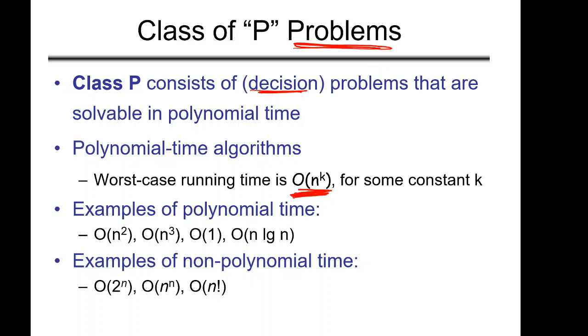What are the examples of non-polynomial time algorithms? It is of order 2 to the power n, or n to the power n, or n factorial. All the algorithms of these types are considered non-polynomial time algorithms. Now let me just repeat once more. Class P consists of the problems that are solvable in polynomial time. So all such problems belong to class P.